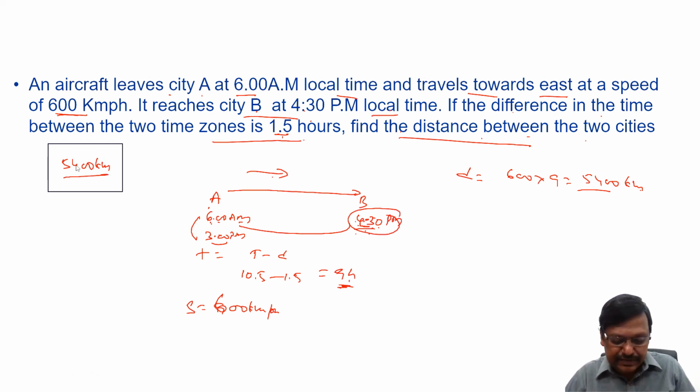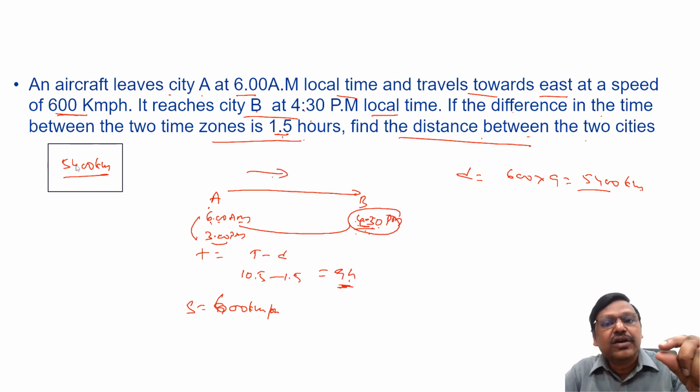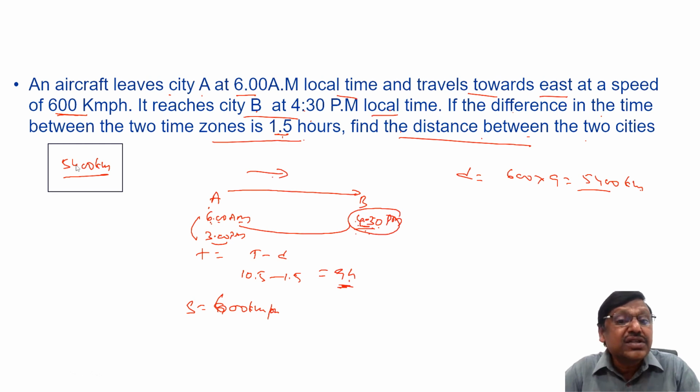So this is how we can consider questions on time zones. In fact, in that playlist that I was referring to some time back in one of the earlier sessions, we have a couple of questions on time zones in the playlist called previous CAT questions. You can refer to those time zone questions, to see how these questions can be complicated. So this is your speed, time and distance. Please go through all the videos in detail and then practice the questions from the playlist of those previous CAT questions, right?